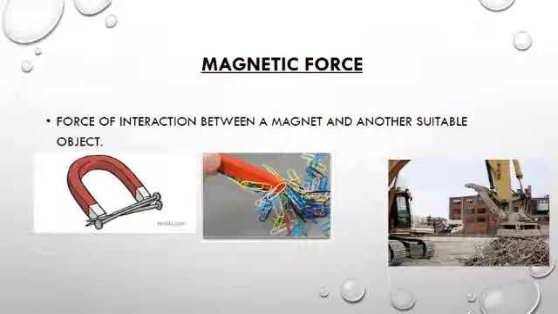Magnetic force is the force of interaction between a magnet and another suitable object. You know that magnets have a well-known property of attracting objects made of iron. And you know that like poles of two magnets repel and unlike poles of two magnets attract each other. A magnet can exert a force on another magnet without being in contact with it. So it is a type of non-contact force.